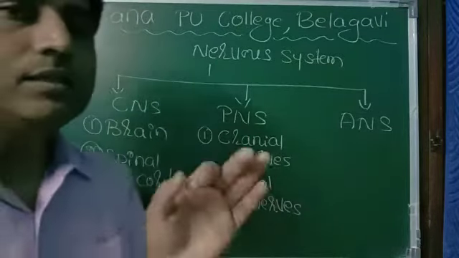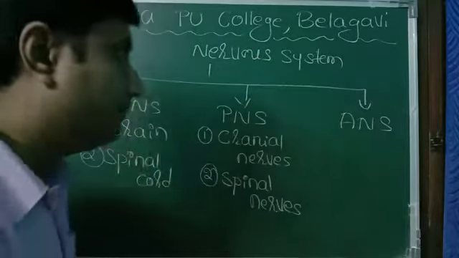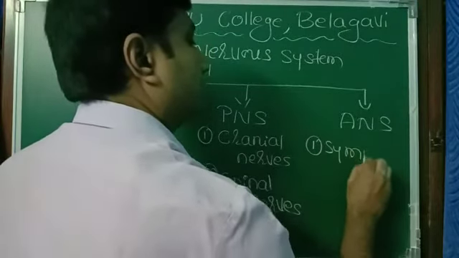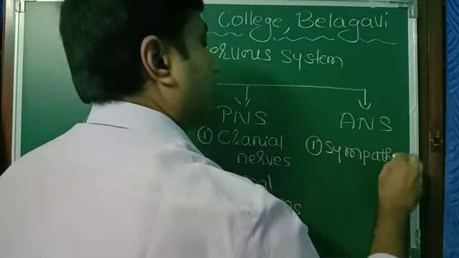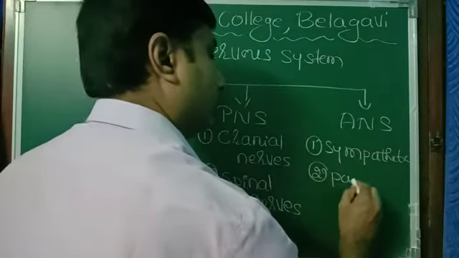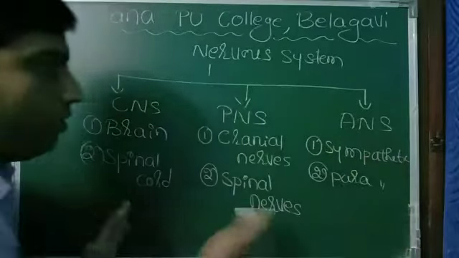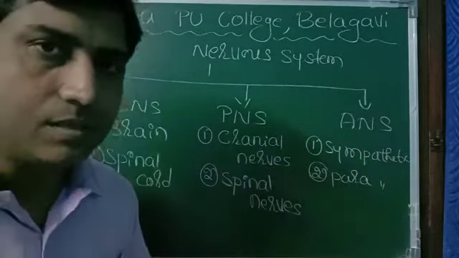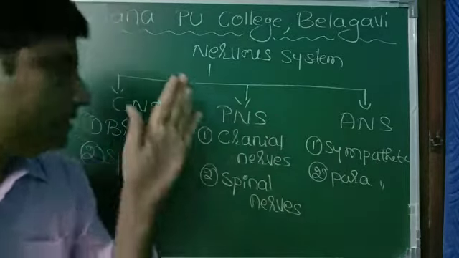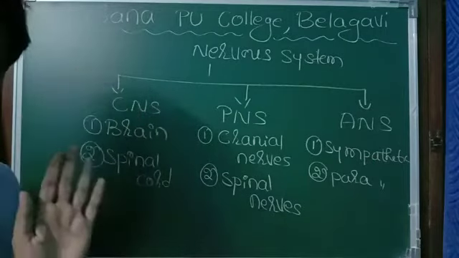And autonomic nervous system consists of sympathetic and parasympathetic nervous system. So this is how exactly our nervous system is divided. Let us study in detail one by one now. First, central nervous system, that is about brain and spinal cord.